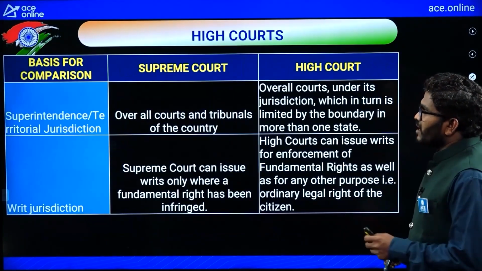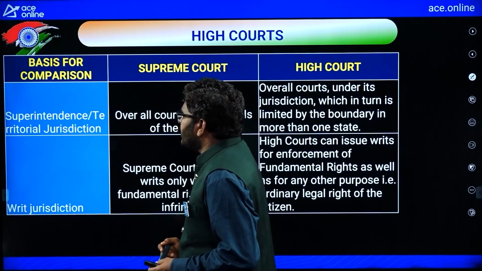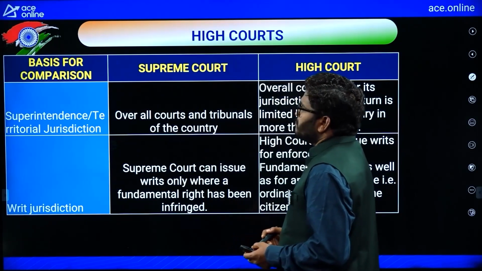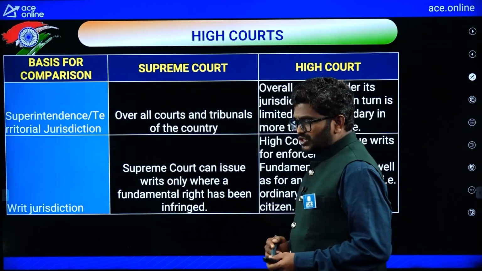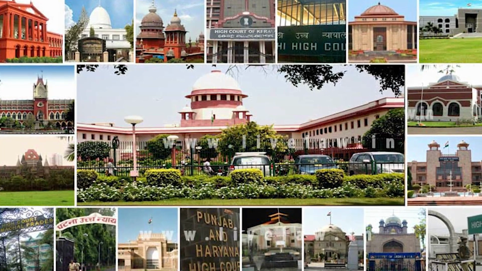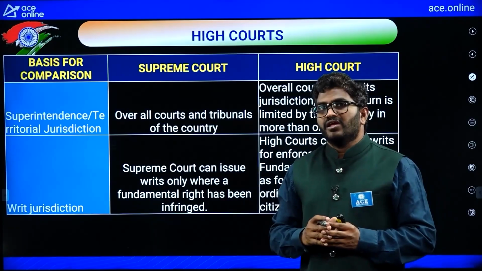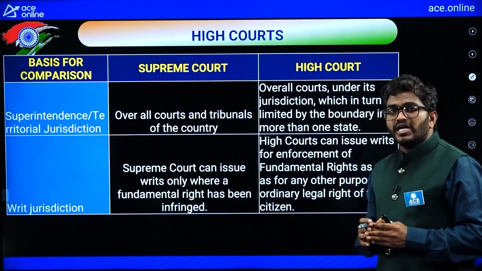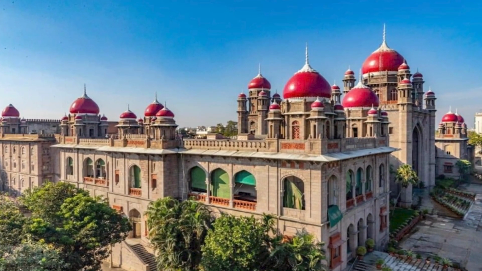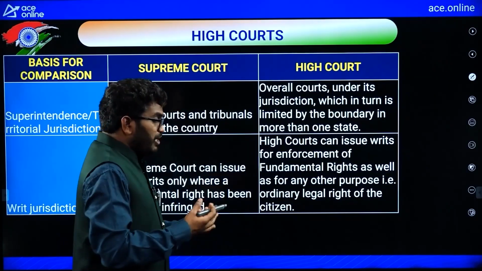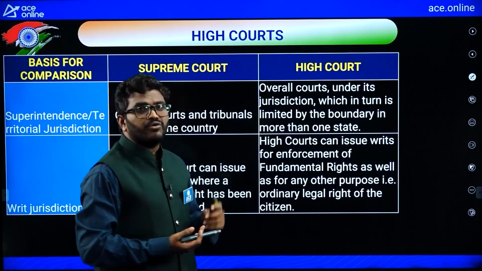Remember. Now, see here, the superintendence or territorial jurisdiction. If I consider the overall courts and tribunals of the country, the Supreme Court is the head of all the courts and all the tribunals in the country. All the courts and all tribunals work under the Supreme Court. Now, if we talk about the High Court, below the High Court, district courts are there, and they are also working under the High Court.